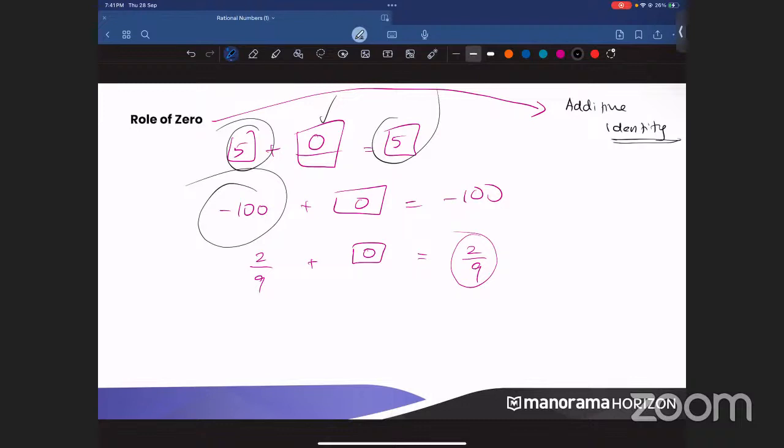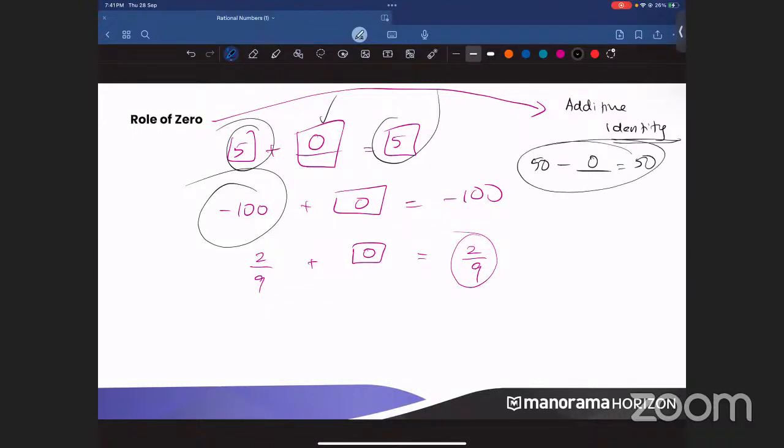When you subtract with 0, you will be getting the same number. This is not only for addition, you can subtract also. For example, you take 50. You take 50 minus 0, also what? It will be 50 itself. Clear? Understood? So that is about additive identity.